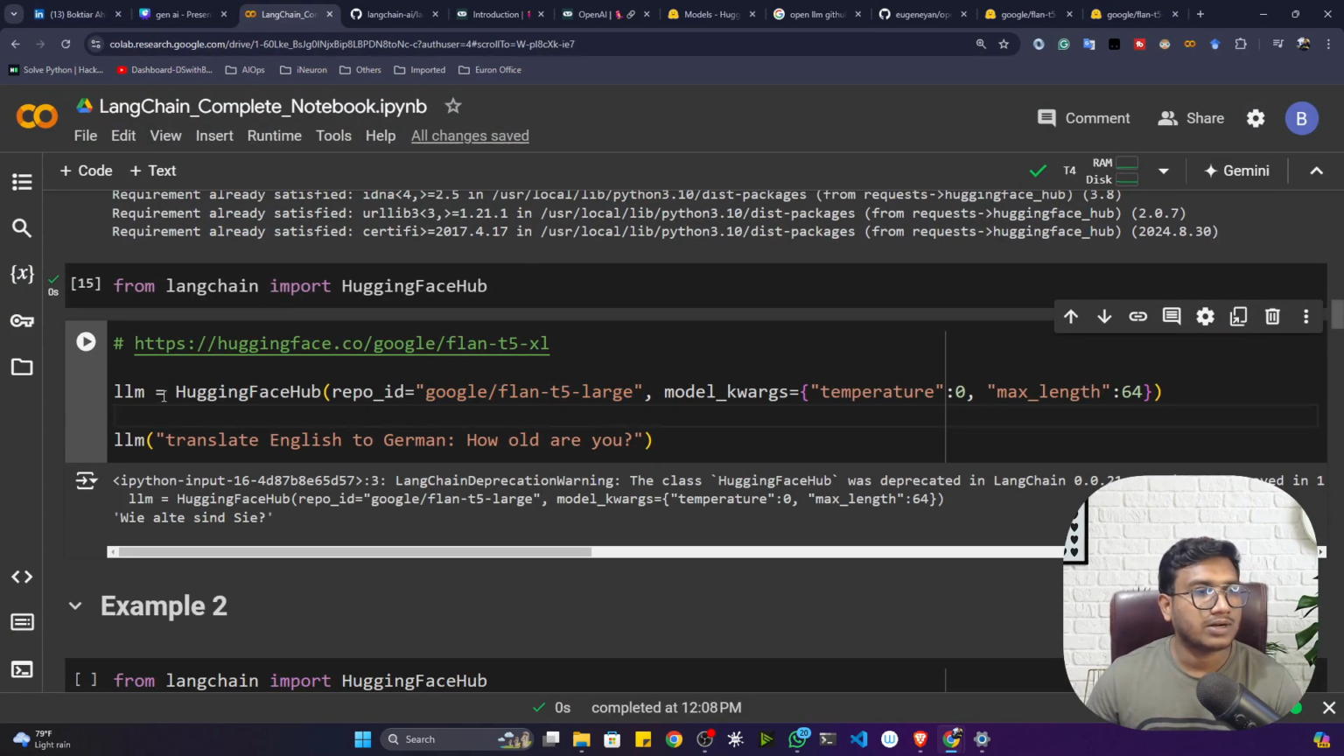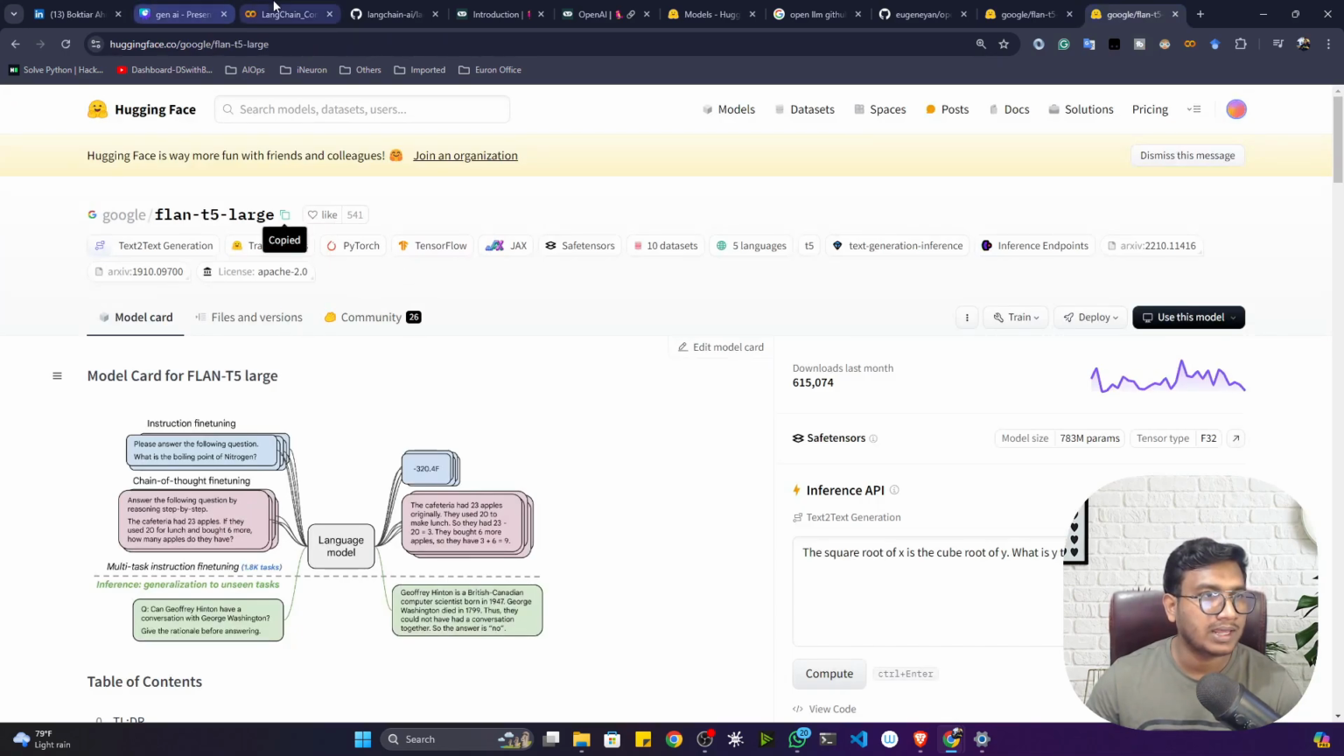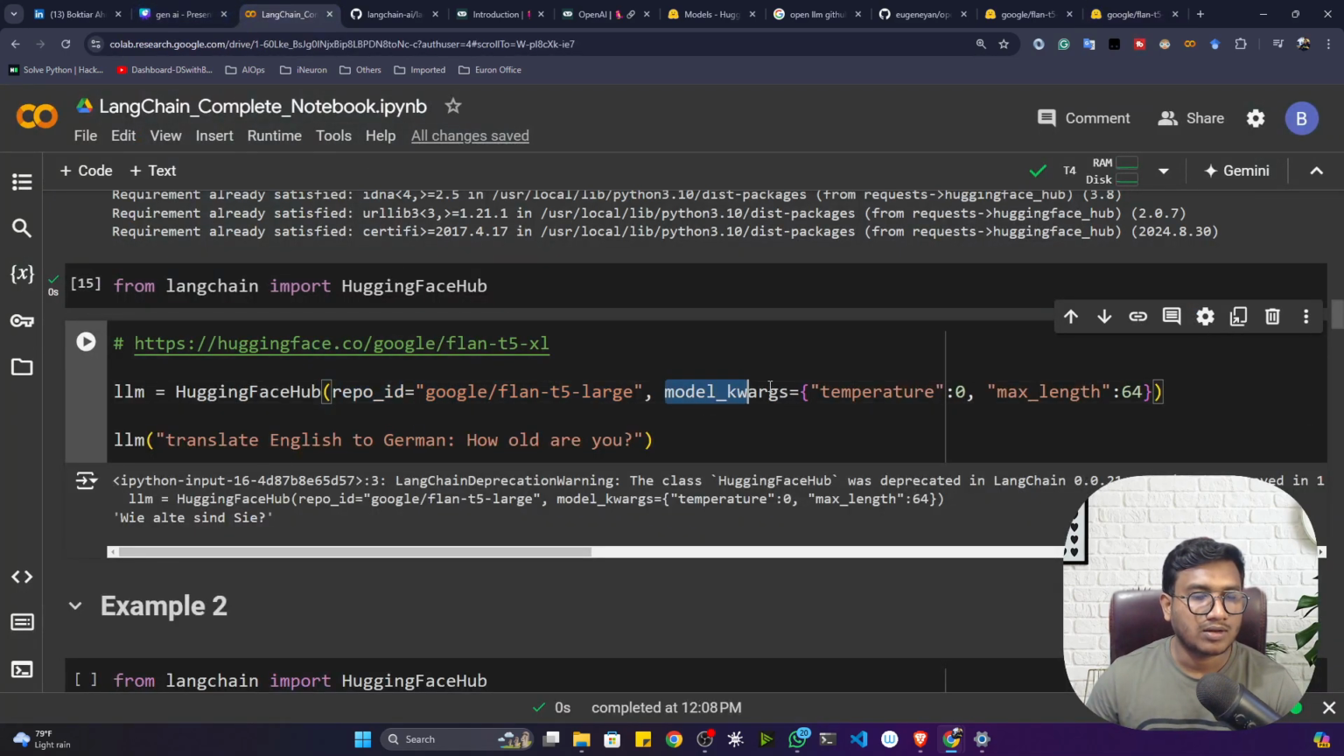Now see, if I want to load the LLM object, that means the large language model, I need to use Hugging Face Hub from LangChain. Inside that, I have to give the repo ID, that means the model you want to use. Just copy the repo ID and pass it here. And you have to give some model arguments, the same parameters, I think you remember temperature. I think I already showed you what temperature does. This is the creativity parameter, and the max length.